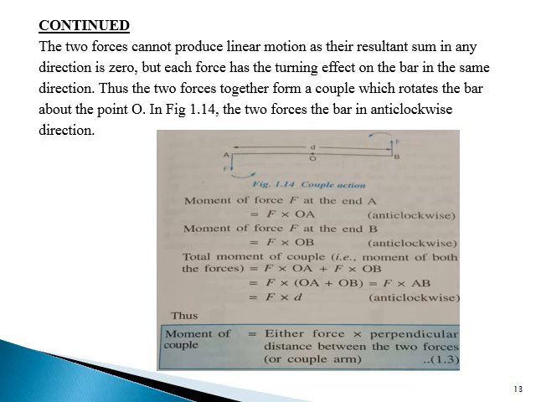Moment of force F at the end A is equal to F into OA, anticlockwise. Moment of force F at the end B is equal to F into OB, anticlockwise. Total moment of couple, that is the moment of both the forces, is equal to F into OA plus F into OB, equal to F into (OA plus OB), equal to F into AB, equal to F into D, anticlockwise. Thus, moment of couple is equal to either force multiplied by the perpendicular distance between the two forces, that is known as the couple arm.